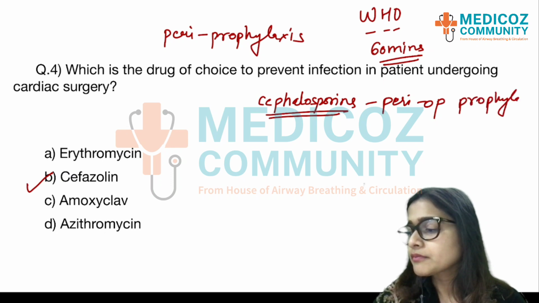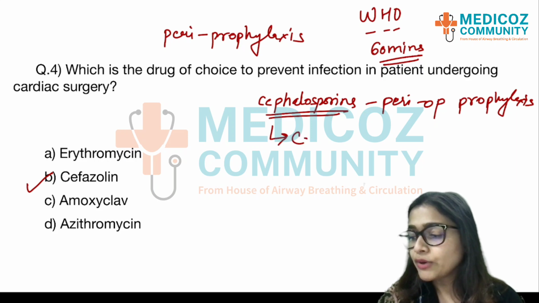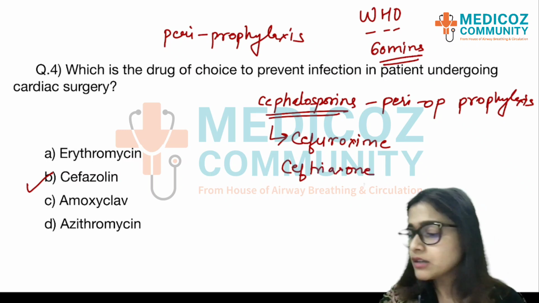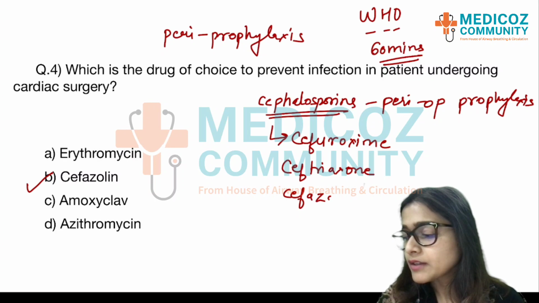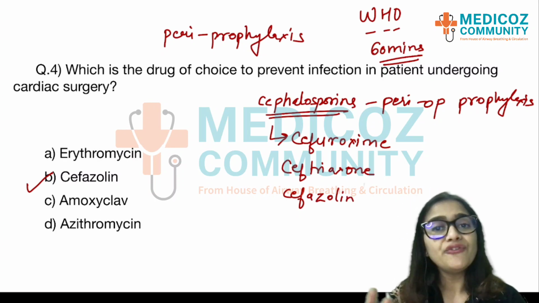Most commonly they give cefuroxime or ceftriaxone if it's specially a neurosurgery case, or cefazolin, right? So cephalosporins are first line.